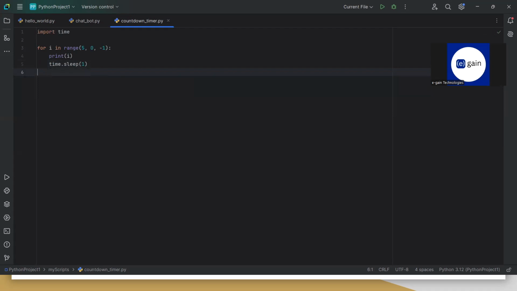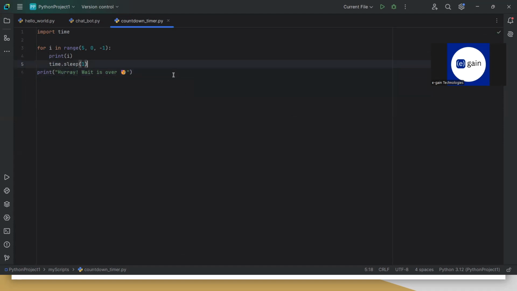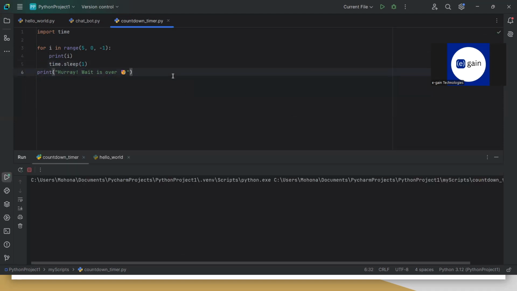And when it is finished, I will say wait is over. And if I want to, I will go on this. Okay, run this statement. As you can see, we have this timer, and "wait is over" is being printed.